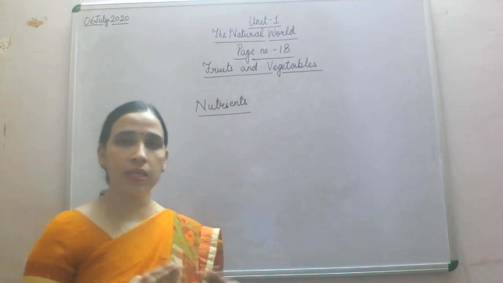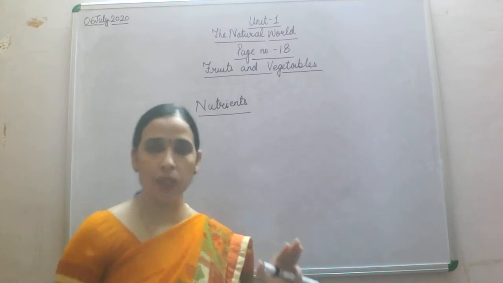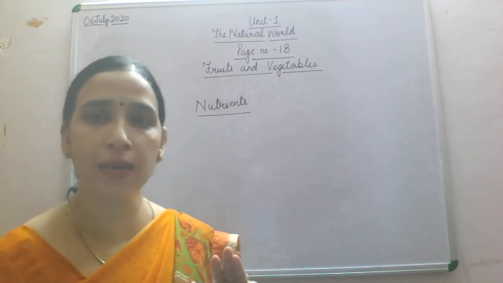So now let us see in an easier language which nutrient we are getting from which fruit.